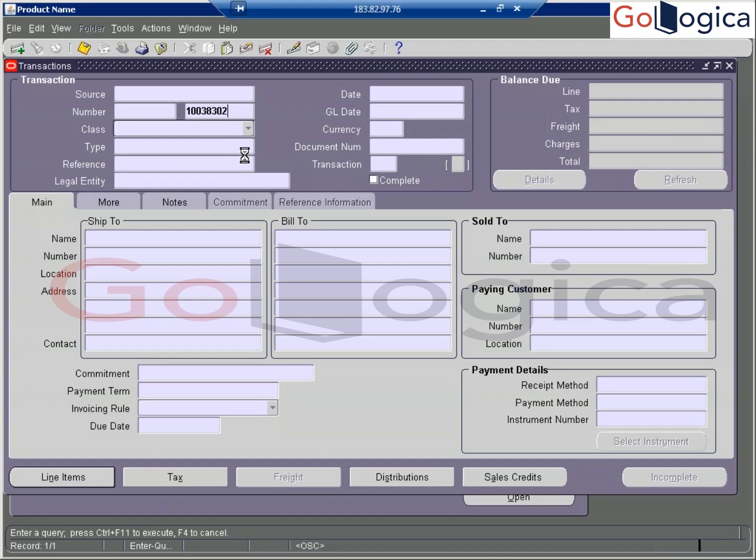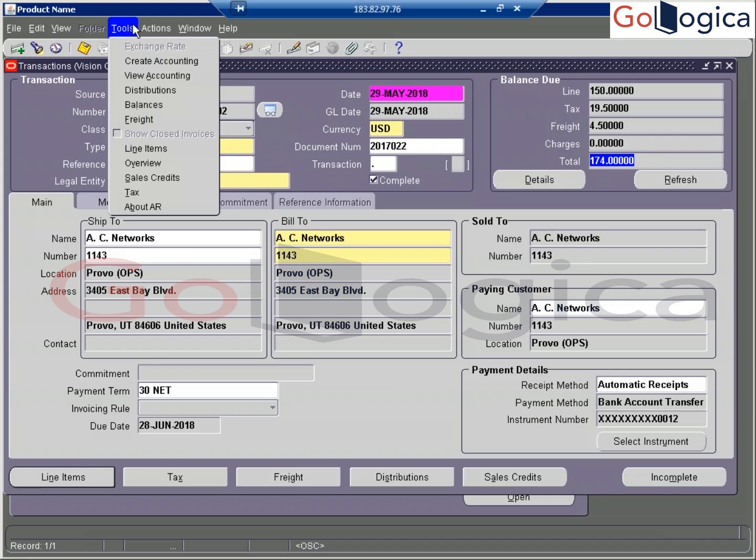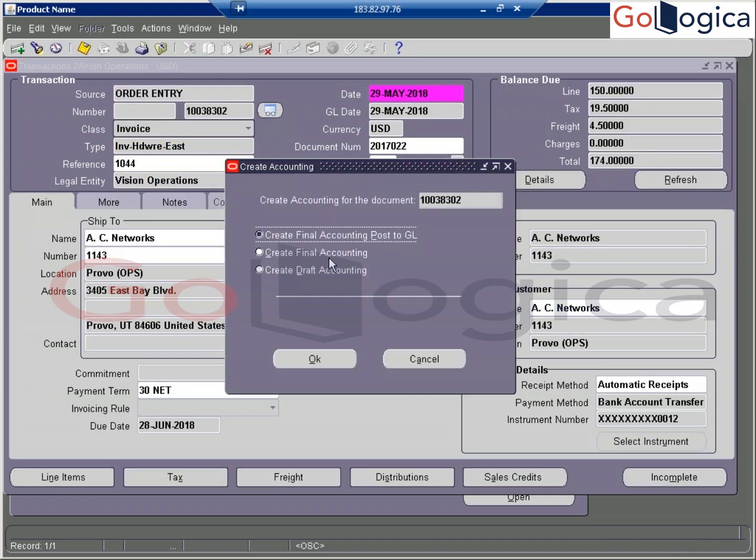See here, the AP invoice amount is different, the AR invoice is different. Now it is 174 we are receiving from the customer. Keep in mind, this is okay. Now go to tools, create accounting. Okay. And final accounting and posting to GL directly.